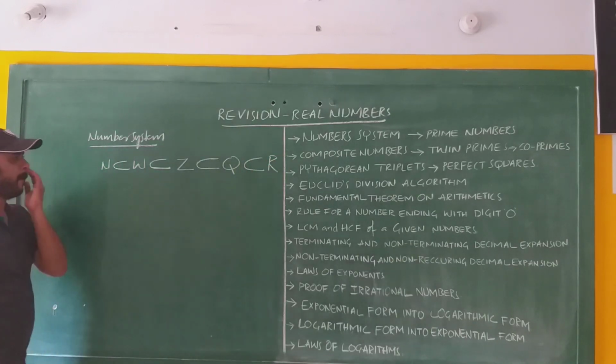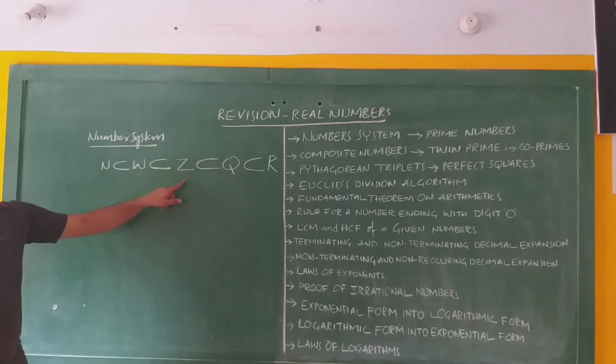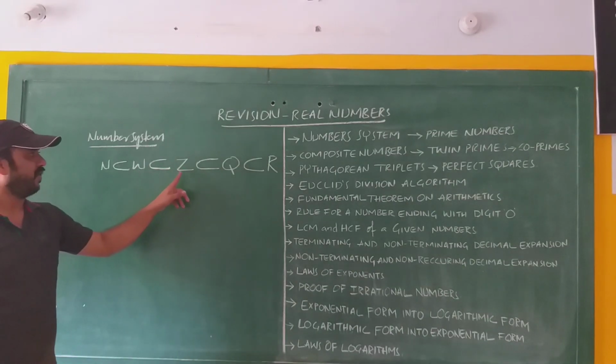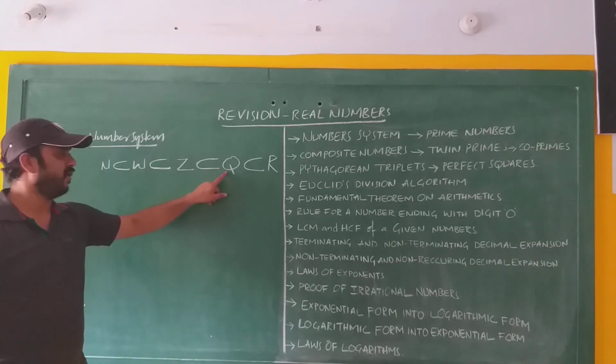Real numbers. All natural numbers are in whole numbers, therefore natural numbers are a subset of whole numbers, and all whole numbers are in integers, therefore whole numbers are a subset of integers, and all integers are rational numbers, so integers are a subset of rational numbers,